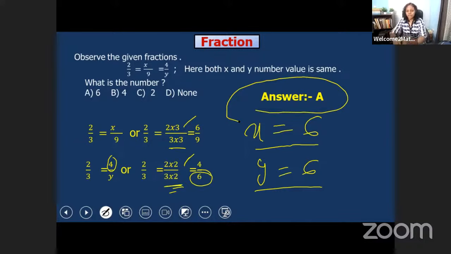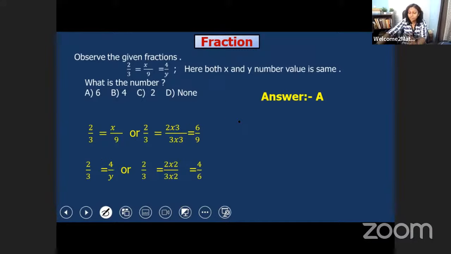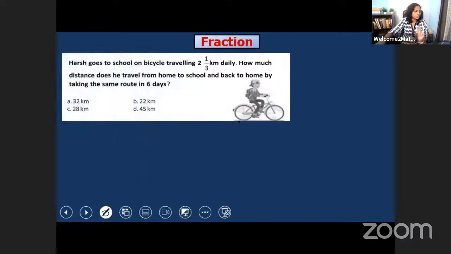Okay. So now let's move on. Let's solve one more question from fraction. Then we will learn about ratio. So this is another question. It's so interesting question. Try to solve this question very fast. Then I will show you the ratio questions and some concepts of ratio.